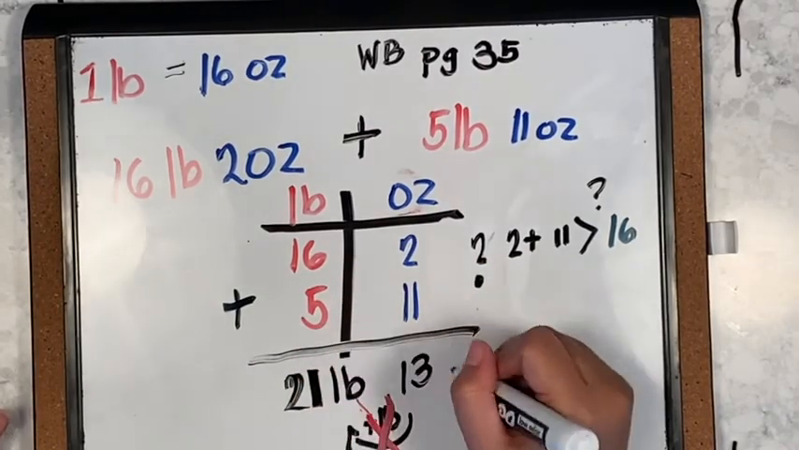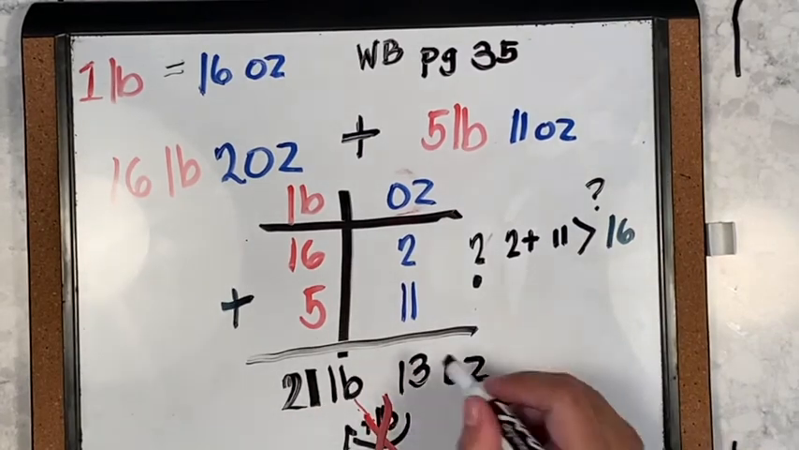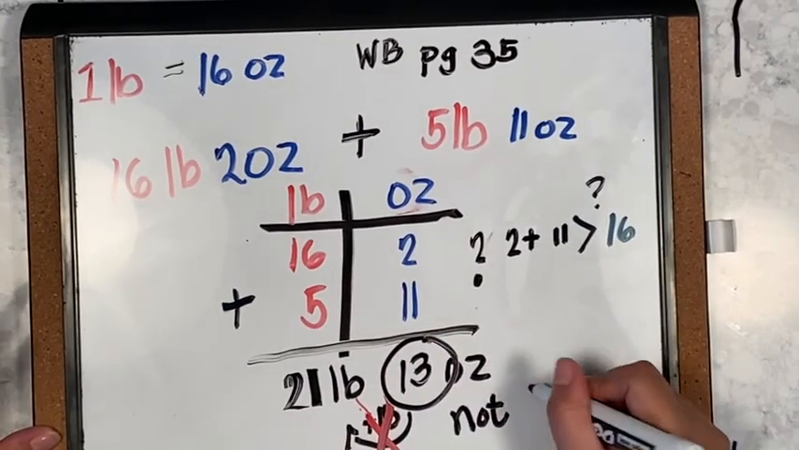So we have 21 pounds and 13 ounces. Do we have to put 1 pound here? No, because this is not greater than 16.